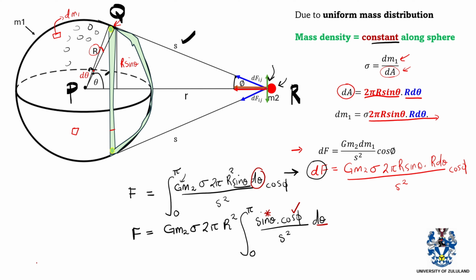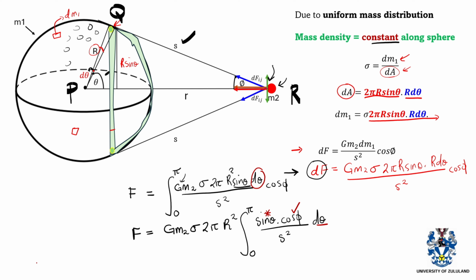We can just cross multiply the d theta to be this side with sine theta. So now we have an expression for sine theta d theta. We say that it is equal to s ds over r. So now we also have to express cos phi in terms of s because we want to transform our integral to be in terms of s.